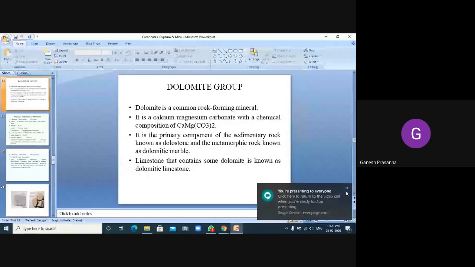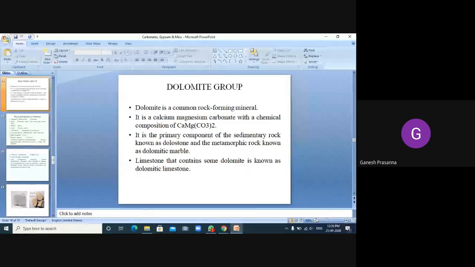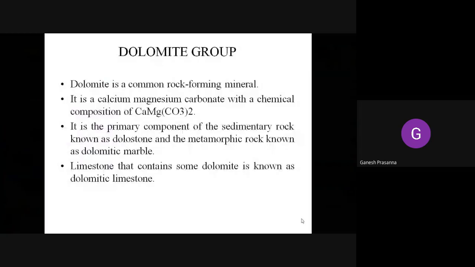So what are dolomites? Dolomites are common rock forming minerals which are chemically composed of calcium, magnesium, carbonate. So it comprises both calcium and magnesium along with the carbonate mineral. Dolomite is a special group of mineral which has a very important use in many industries apart from being a rock forming mineral.